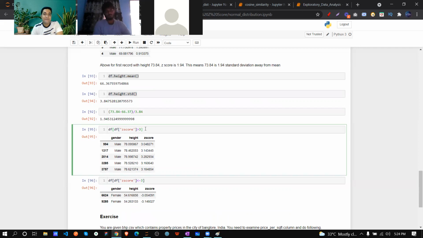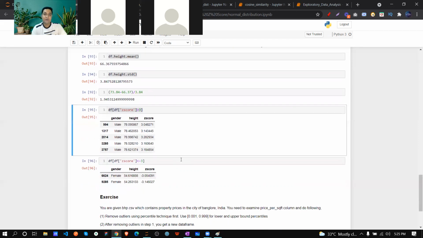Then I'm saying, see, this is so easy. If something is greater than 3, how many data points are there? Because we saw -3 to +3, correct? So it should come in between 3. So we are saying this many data points are beyond +3. Now if we are checking -3, we are saying 2 data points are there.